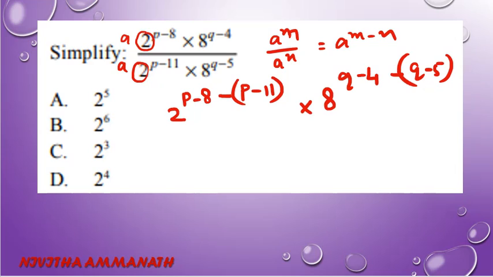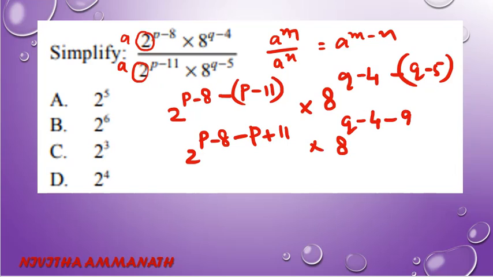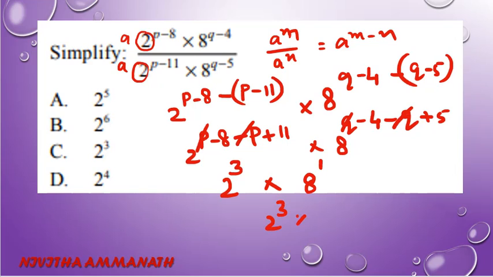So it is 2 raised to p minus 8 minus of p minus p minus of minus 11 plus 11, into 8 raised to q minus 4 minus of q minus q minus of minus 5 plus 5. So we have cancelled p and minus p, q and minus q. Here 2 raised to minus 8 plus 11, that is 3. 2 cube into 8 raised to minus 4 plus 5, 1. 8 raised to 1 means 8 only. So 8 is 2 cube. So we have 2 cube into 2 cube.